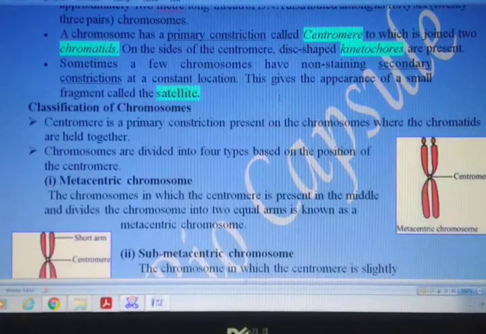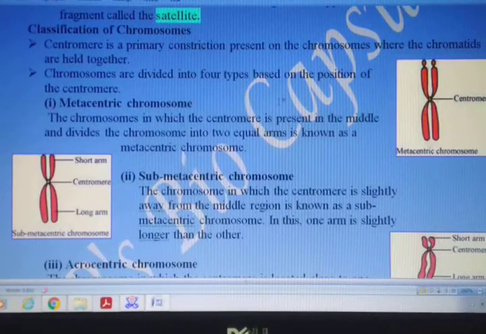Now let us see 4 different types of chromosome. Chromosomes have been classified into 4 types depending on the location of the primary constriction, as to where the primary constriction or the centromere is located.